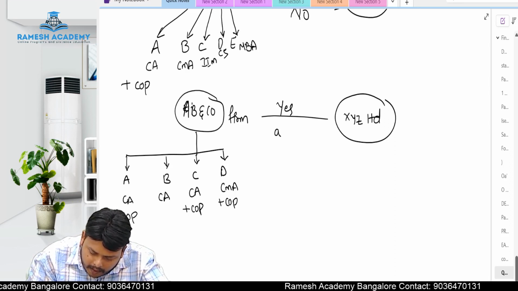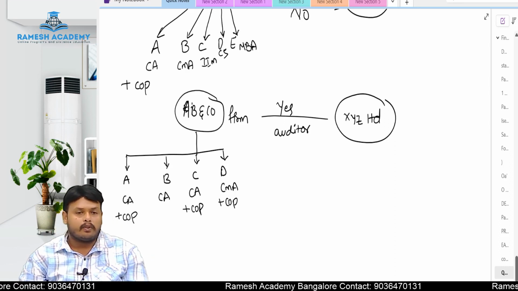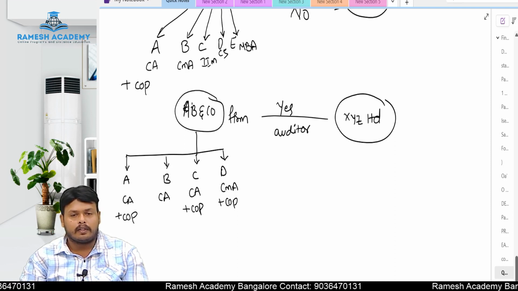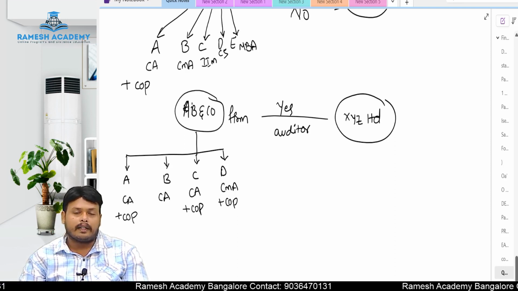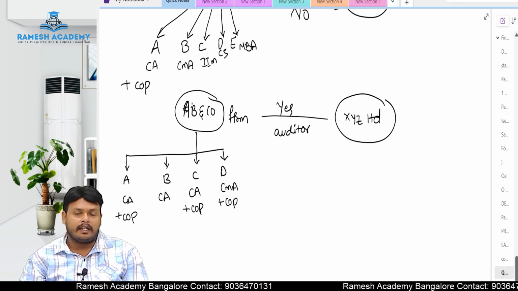It can act as an auditor for XYZ Limited. Why, sir? The reason is what here? Because the majority of the partners are practicing here. Out of 4 partners, 2 partners are practicing and another partner is also a chartered accountant. That is the reason here AB and Co can act as auditor for XYZ Limited.